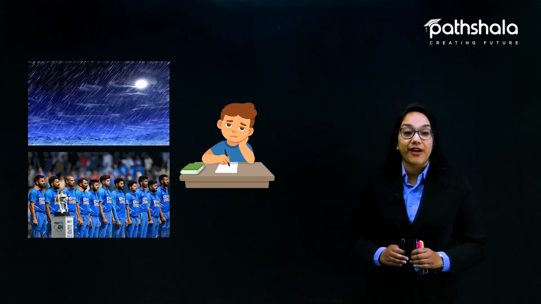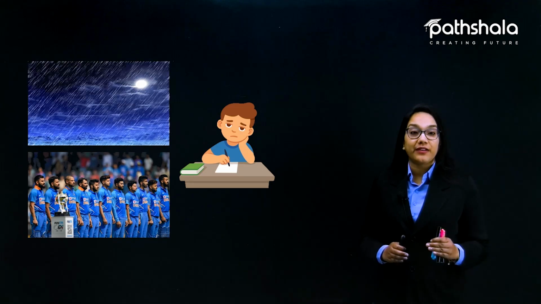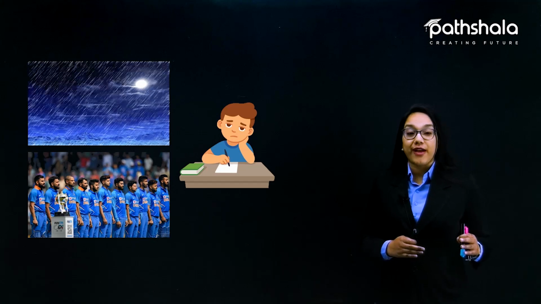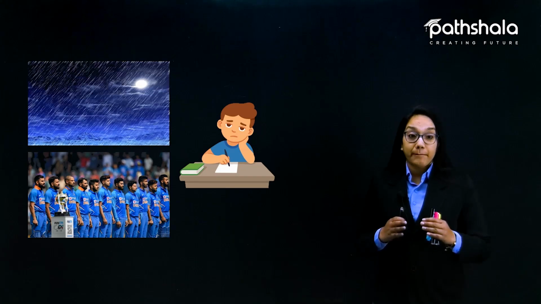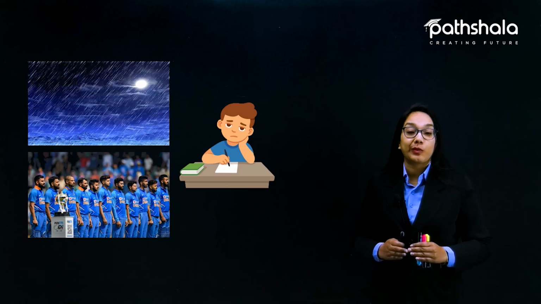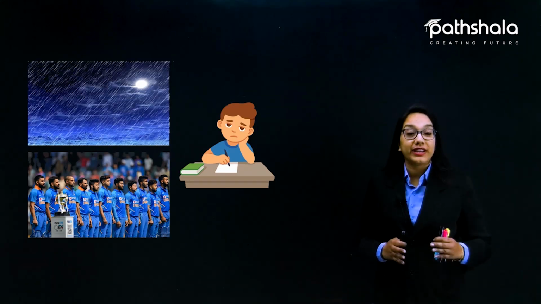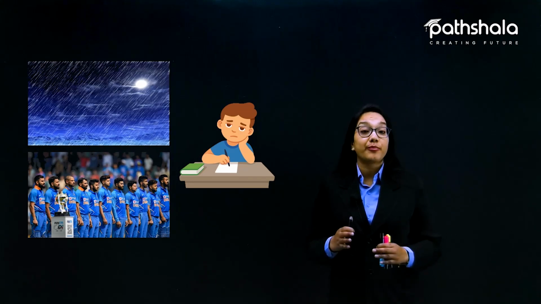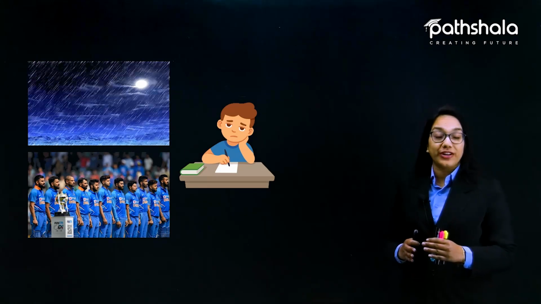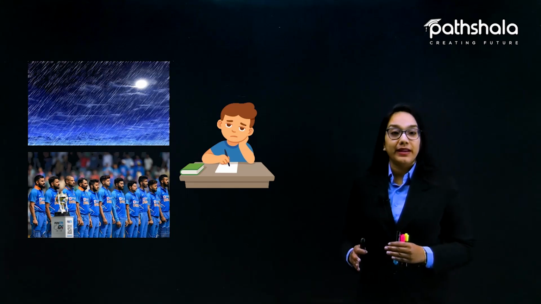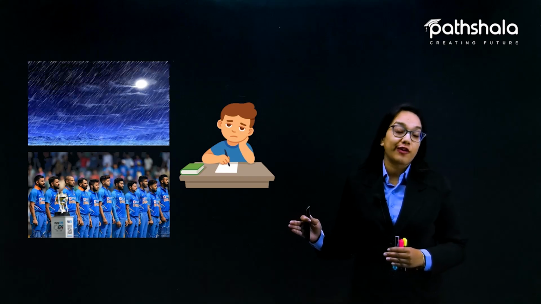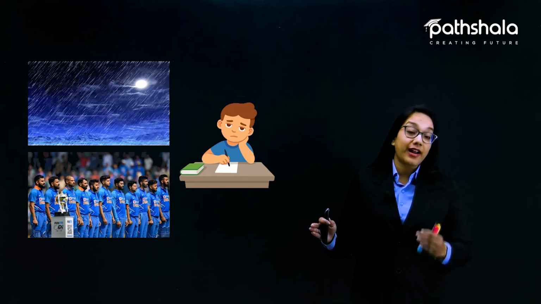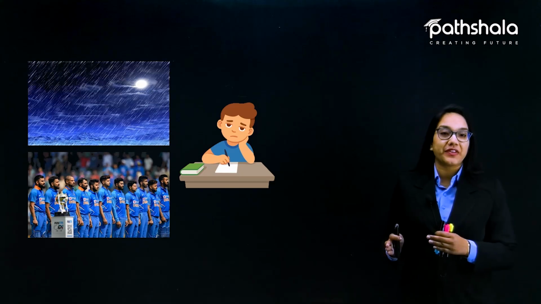What does it mean? It means if I'm saying that it will probably rain today, it means that it may or may not rain today. And if I'm saying this, it means that I have a past experience related to it, of when it rained under similar conditions. So it means that we are predicting certain kinds of situations using the words probably and 50-50 chances, or if I'm saying I doubt. So all these are nothing but predictions which are based on our past experiences.